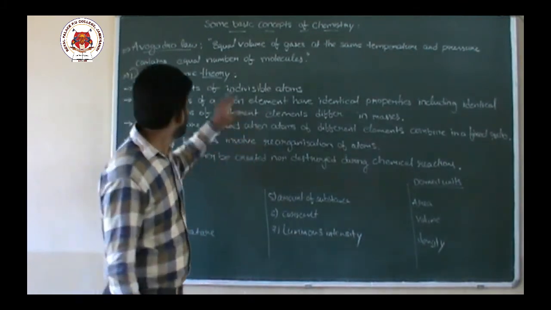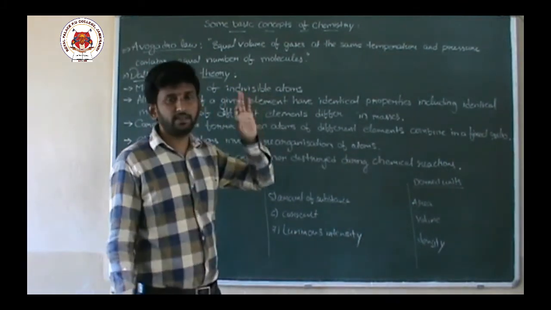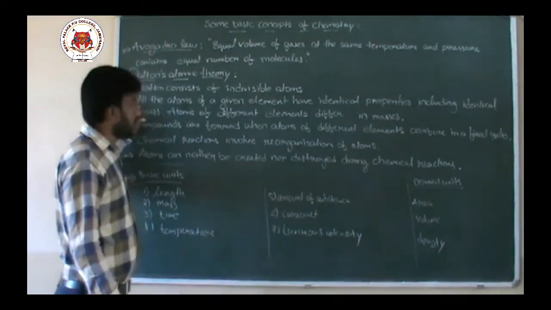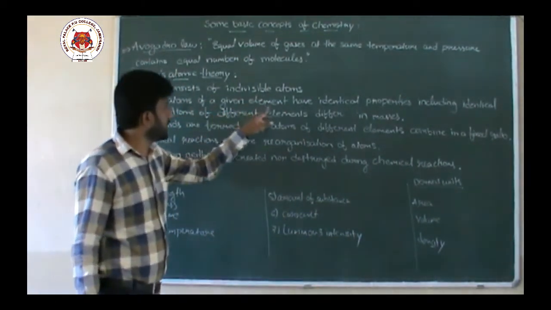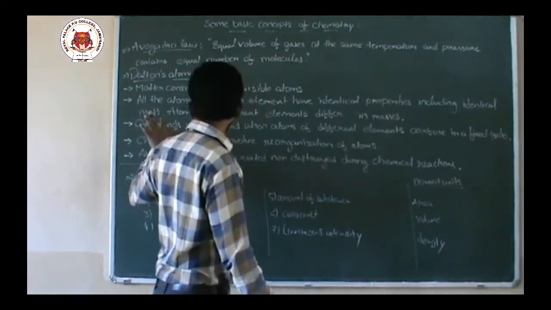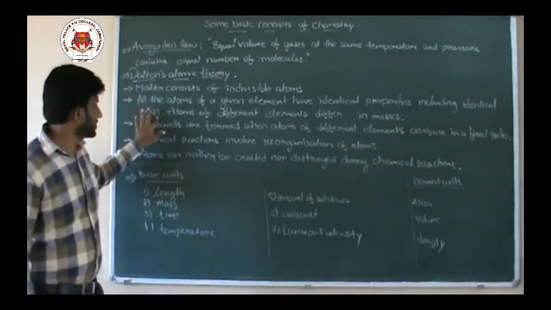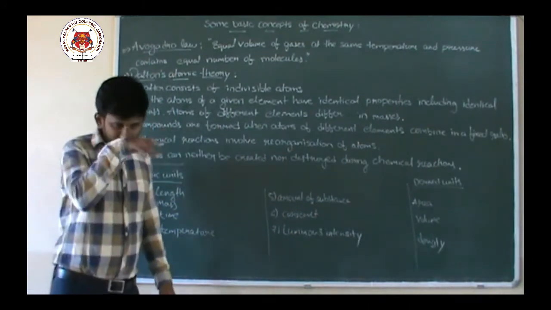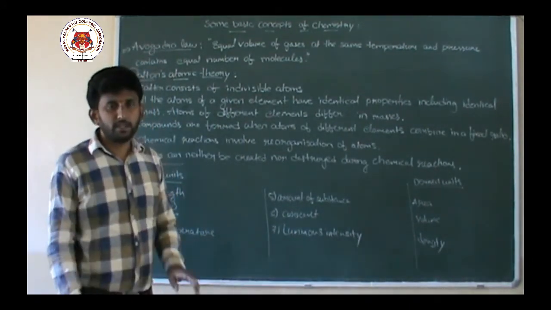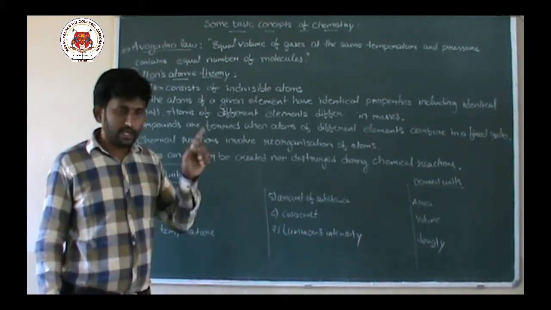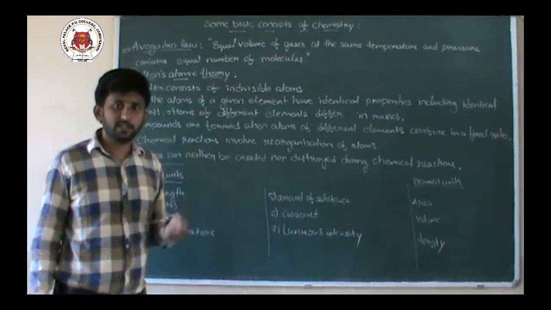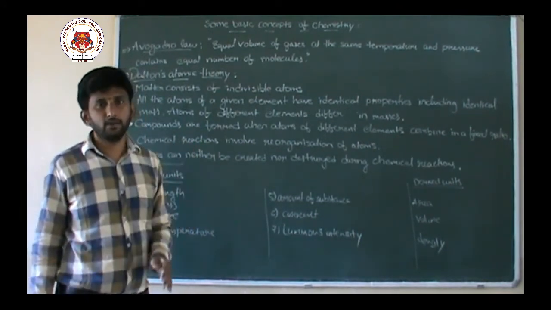So matter consists of indivisible atoms. Next, all the atoms of a given element have identical properties, including identical mass. Meaning is what? If you take any element, hydrogen, in hydrogen all the hydrogen atoms will have the same properties.